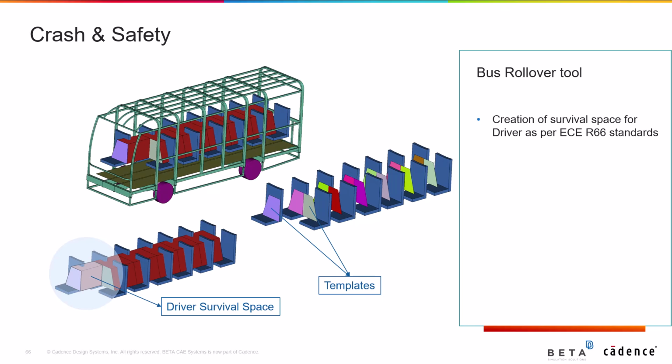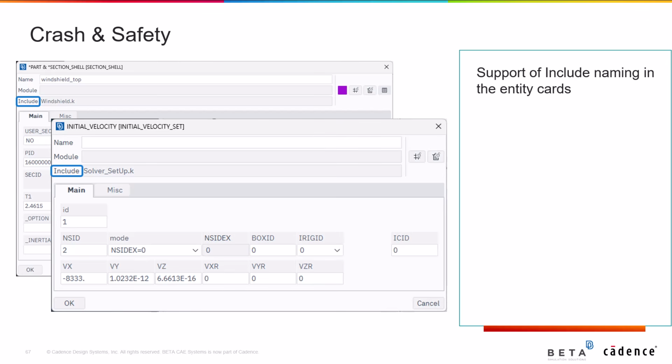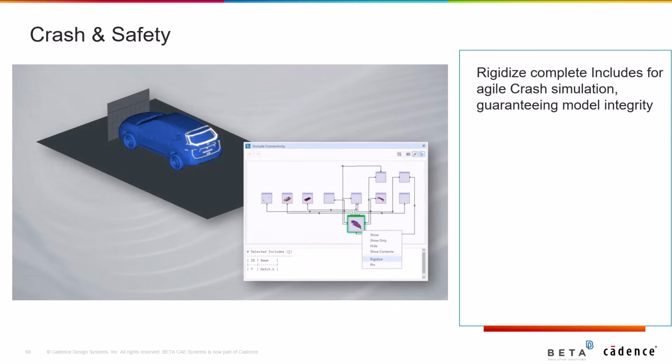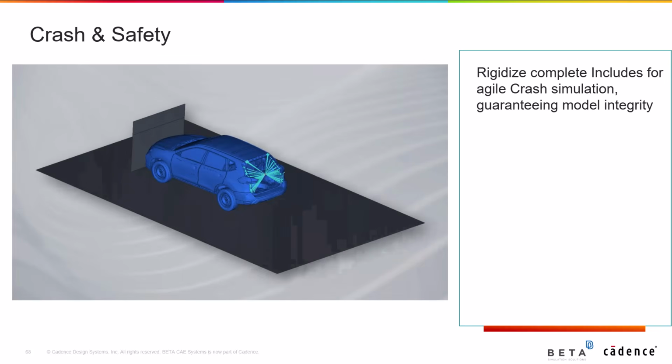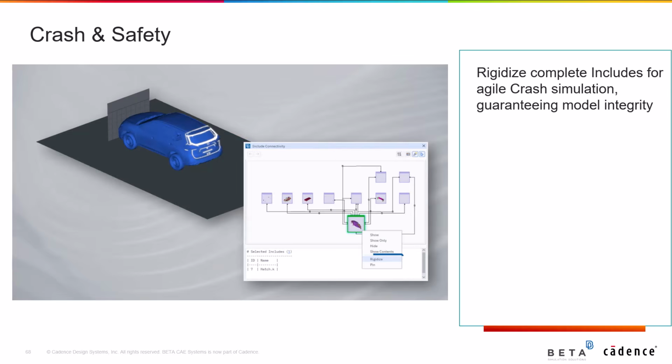Furthermore, regarding the bus rollover tool, creation of survival space for the driver as per ECER 66 standards has been supported, along with the inclusion of templates in survival space as per AIS 031 standards. Also, support of include naming has been integrated into the entity cards, allowing users to have an overview of where each entity belongs to. Last but not least, the rigidize function can now be applied on whole include entities when working from an include list and through the connectivity context menu, guaranteeing this way model integrity.